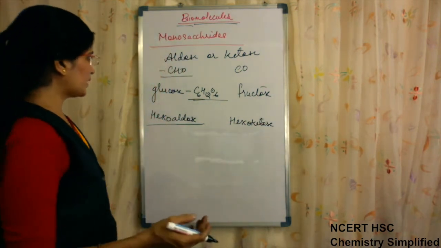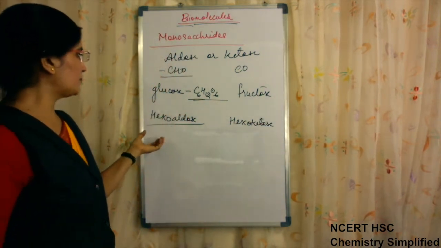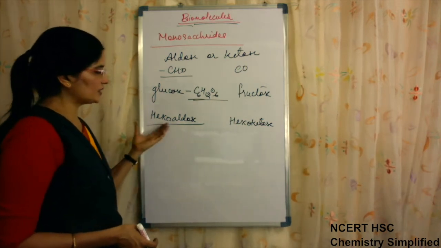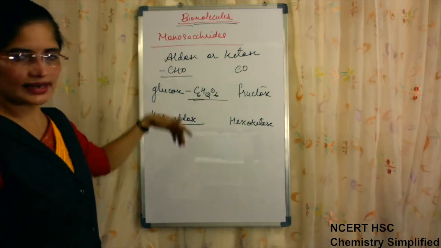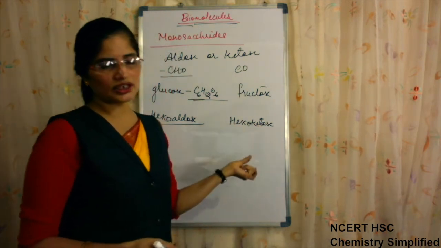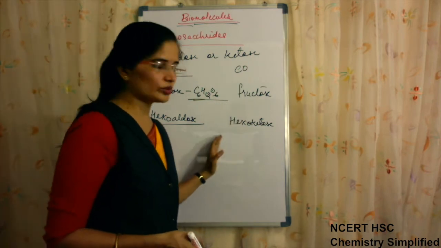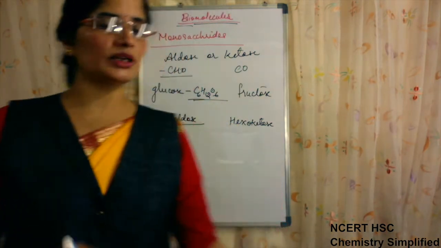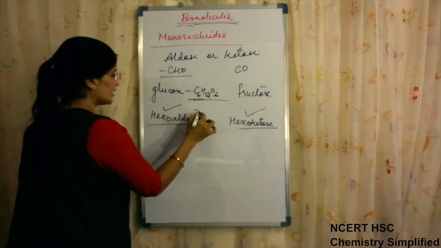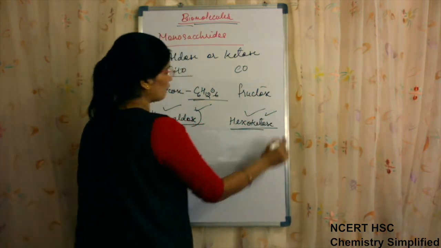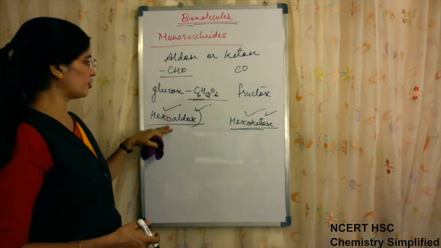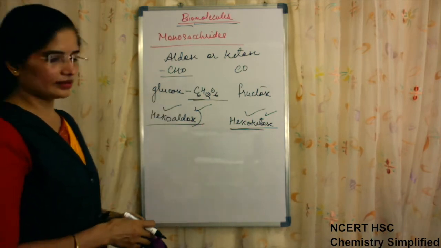Similarly, if the number of carbon atoms is less, there can be pentaaldose, tetraaldose, trialdose, and so on; like this the names of different monosaccharides can be there. Similarly, hexoketose, pentoketose, then tetraketose if there is a ketonic group. But we have to study only hexoaldose and hexoketose. Only an introduction of hexoketose, that is fructose; the whole detail is only for hexoaldose, that is glucose. Clear?